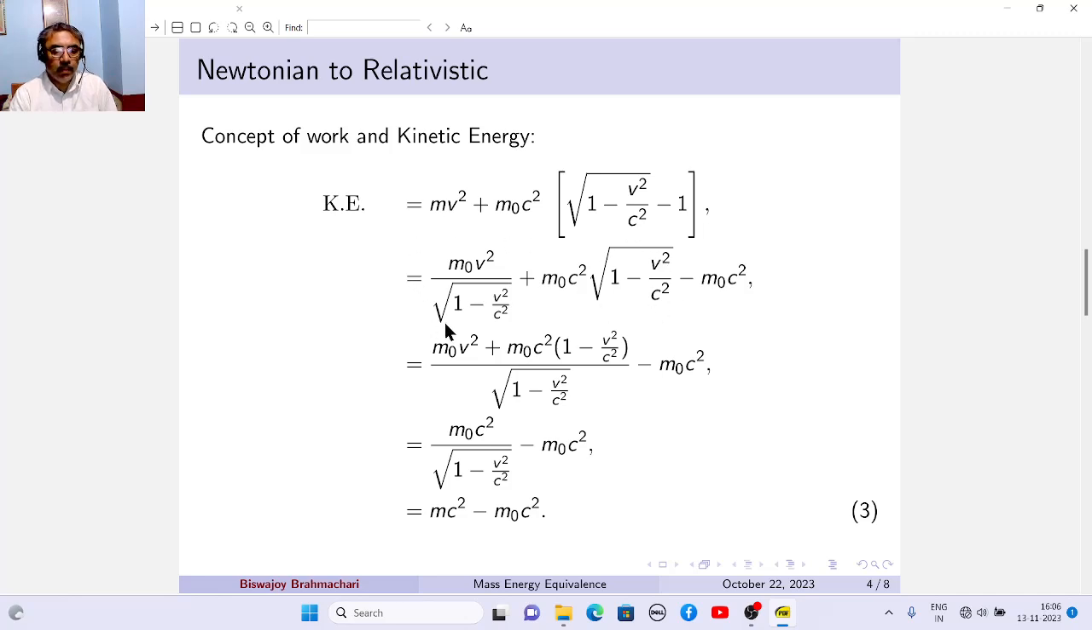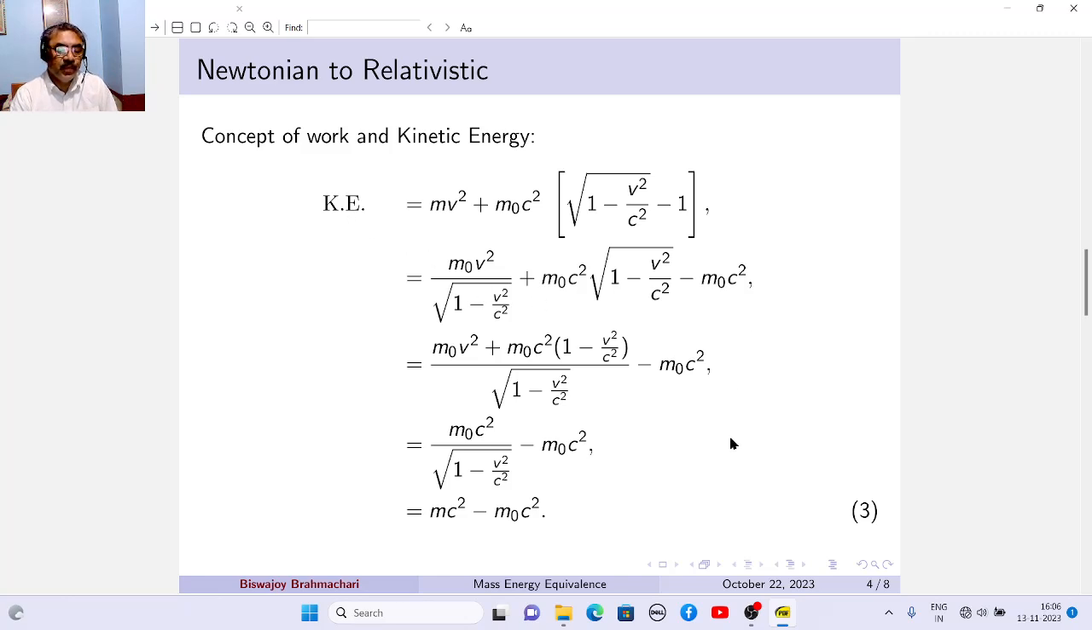So we can combine these two terms. Then we get m0 c squared by root over 1 minus v squared by c squared, minus m0 c squared. That means mc squared minus m0 c squared. That is the kinetic energy, because this is work, and this is kinetic energy. So this also is energy, and we say this is the rest energy. That means mc squared minus the rest energy will give me the kinetic energy in the relativistic case.